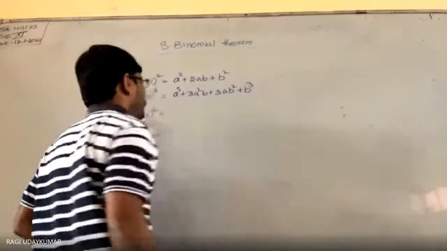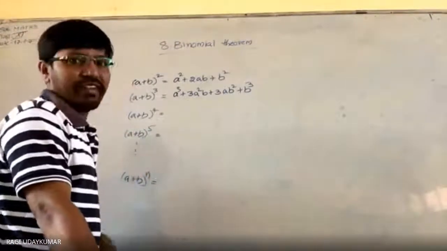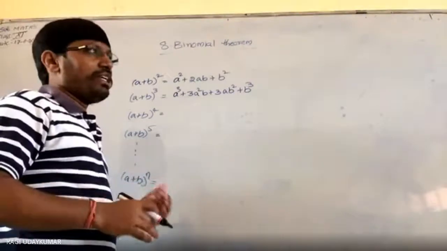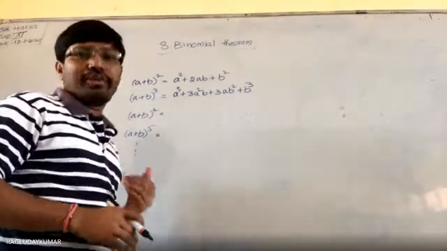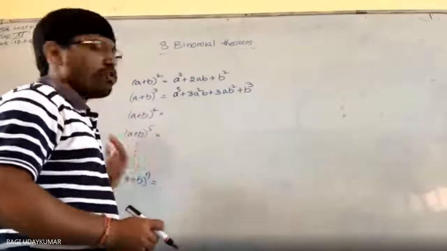A cube plus 3a square b plus 3ab square plus b cube. B cube, very good. So this is a plus b whole cube. A plus b whole to the power of, anyone? So a raised to the power 4. It is very simple to write any binomial to the power of any number if it is given to you.